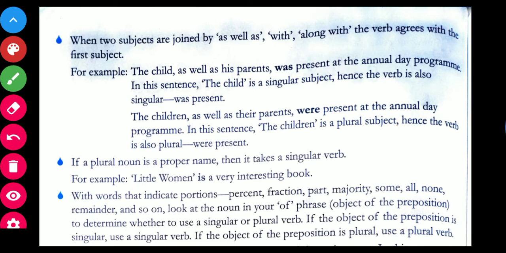When two subjects are joined by as well as, with, along with, the verb agrees with the first subject. Okay, when two subjects, जब दो subjects in words से join होते हैं, then the verb agrees with the first subject. वो first subject को ही consider करते हुए अपना form show करता है. कैसे? The child as well as his parents was present at the annual day program.